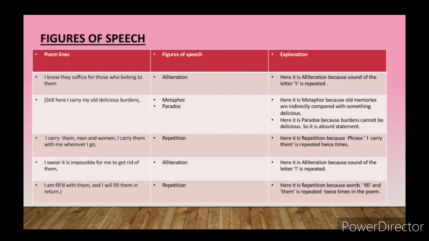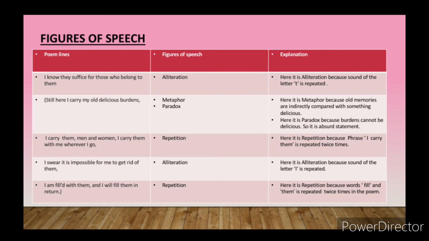Second last line of the stanza, pay attention. I swear it is impossible for me to get rid of them. You can see properly some letters are repeated over here. Sounds are repeated. Which sound is repeated, student? Here it is alliteration, because the sound of the letter I is repeated continuously. I, it is impossible.